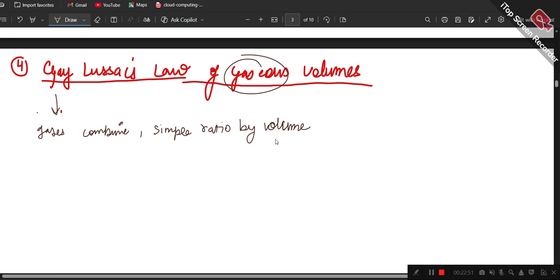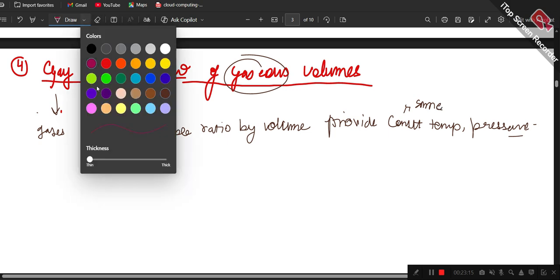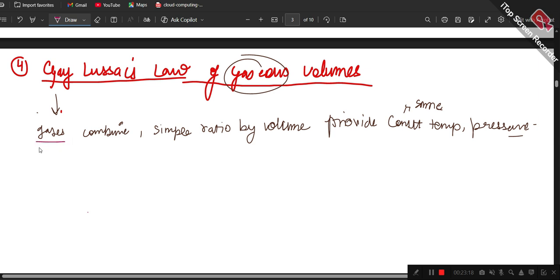They do so in a simple ratio by volume, provided there are constant, or you can say same, temperature and pressure conditions. Let us see what it says. Whenever the gases combine with each other, they always do so in a simple ratio by volume.